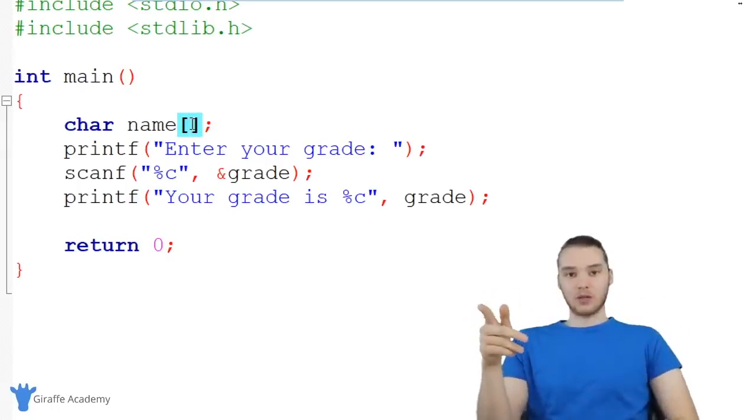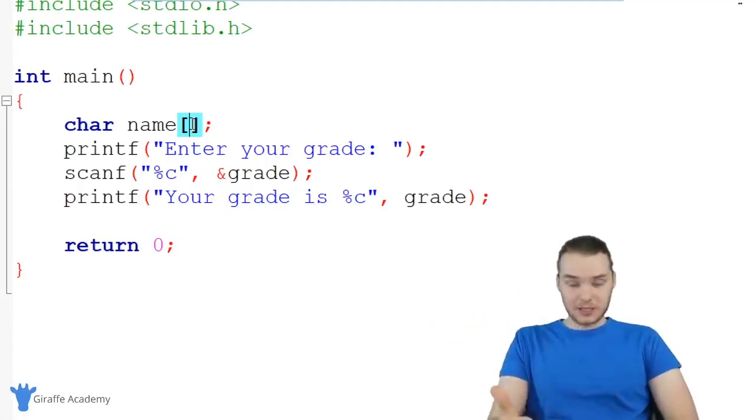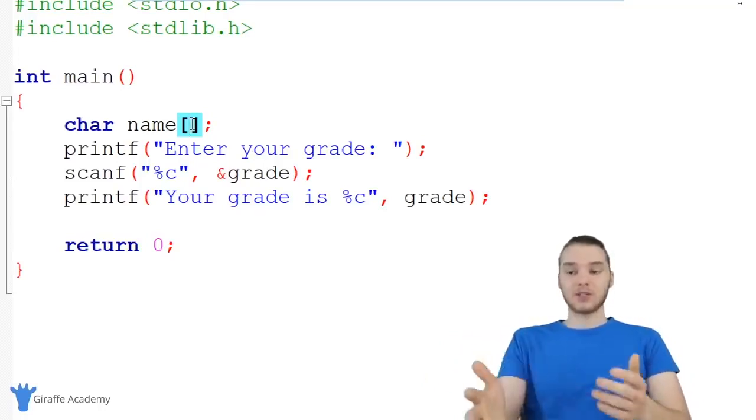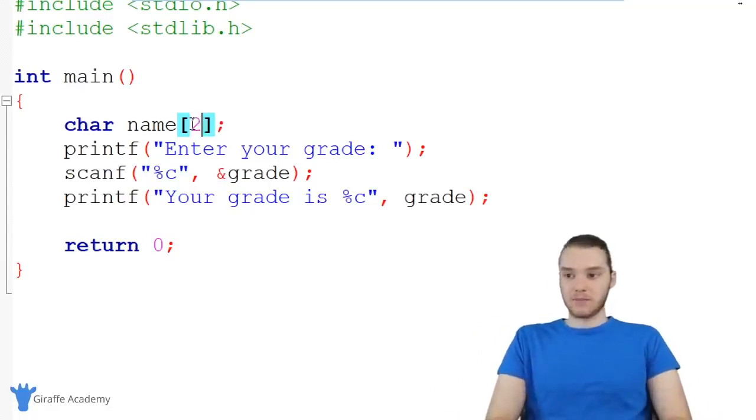In other words, I don't know what the user's name is going to be. I don't know that right up front. They're going to tell us what that is. And so if I'm not going to give this a value right away, I do actually need to tell C how big I want this variable to be. In other words, I need to tell C how many characters I want this variable to be able to store. That way C can go ahead and allocate enough memory for this variable. So I'm just going to put 20, and 20 basically means this will be able to store 20 characters. And I think that's enough for a name.